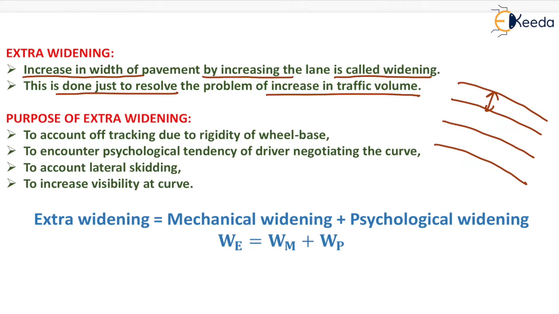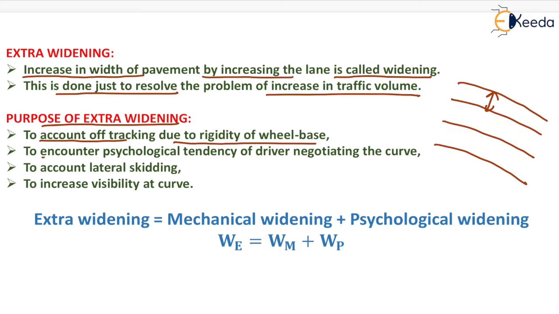Now what is the purpose of extra widening? The first one is to account for off tracking due to rigidity of wheelbase. Due to rigidity of wheelbase, off tracking will take place, which means that the path traversed by the front axle is not the same as the path traveled by the rear axle. This phenomenon is known as off tracking. So to avoid off tracking, we generally provide mechanical widening.